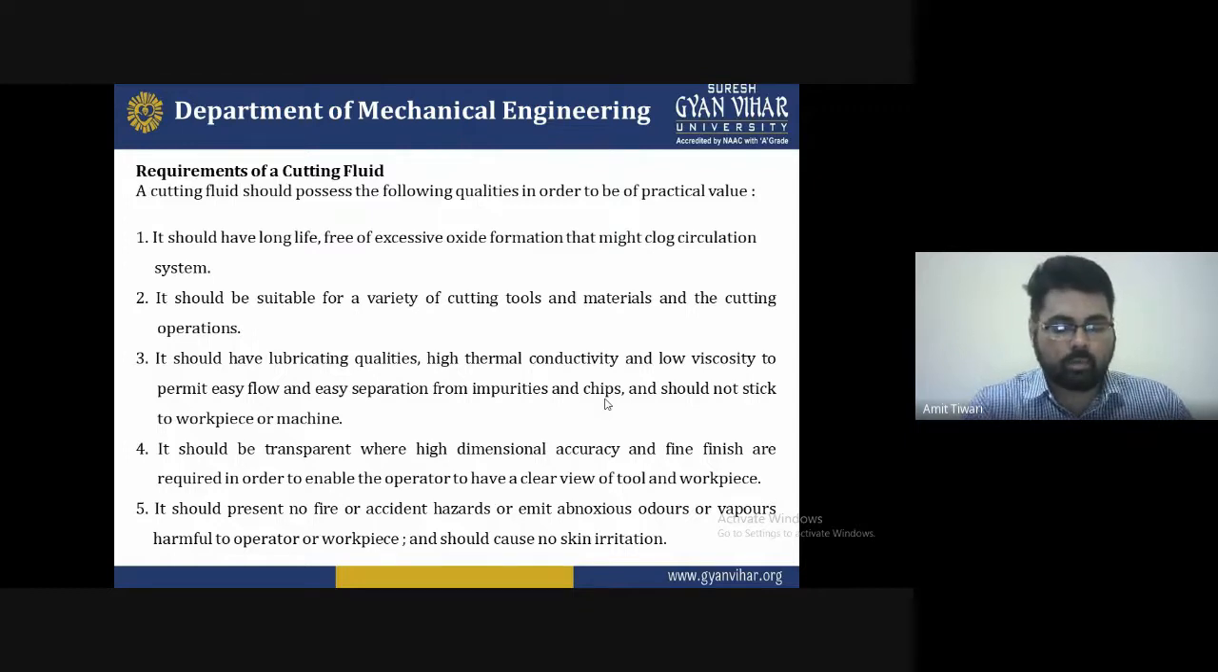So generally, what do we use as cutting fluid? Water, dielectric fluid, or any special cutting fluid. Basically, the main requirement is that it should have lubricating quality.